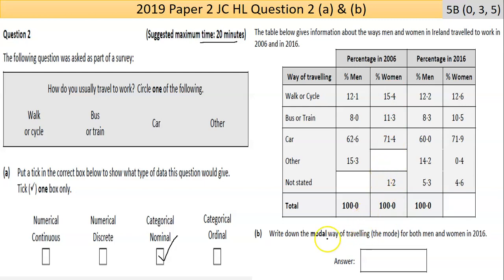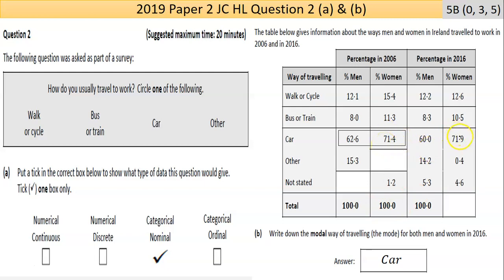Actually, I'm not sure that's what the question is asking. It says write down the modal way of traveling for both men and women in 2016. I just realized it's not asking you to fill that in yet. It's asking for the most common way of traveling for both men and women in 2016. That would be the car.